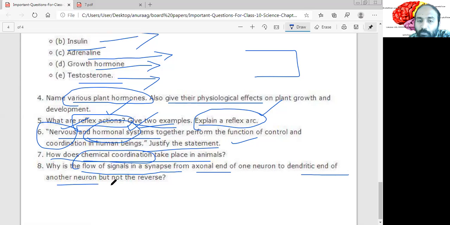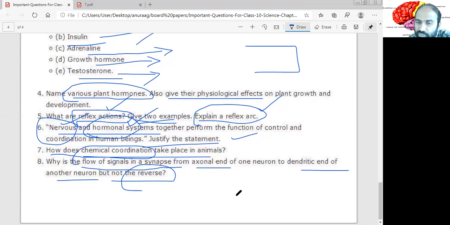Why does the flow of signals in synapse go from axonal end of one neuron to dendritic end of the another neuron, but not the reverse? Okay. Now this is a very interesting question, higher order question. They are asking whether the action can happen in the opposite direction.